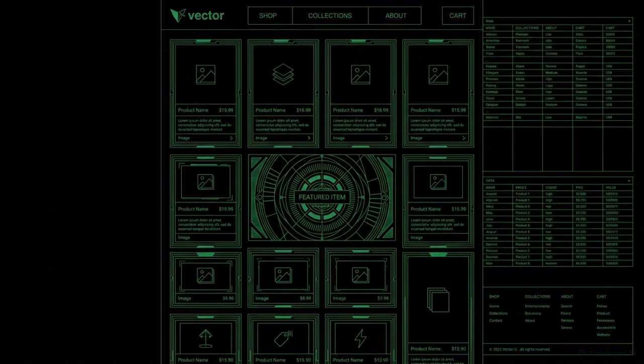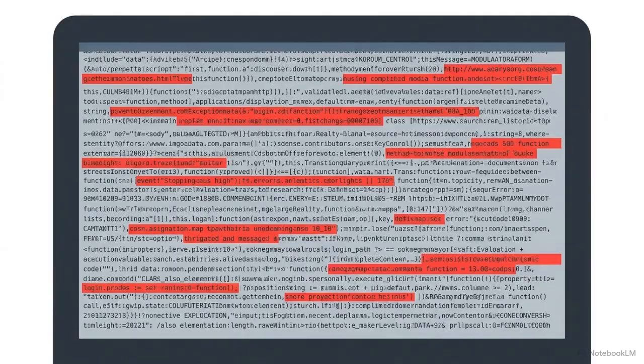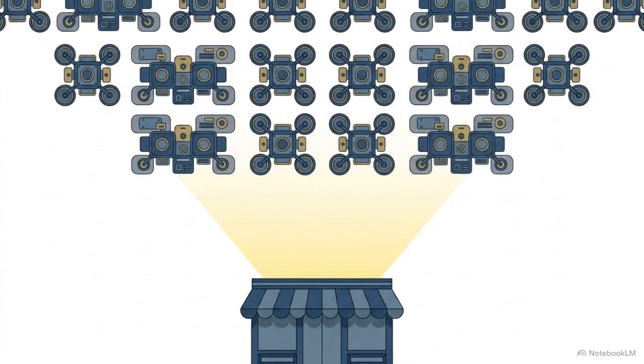It queries the UCP endpoints directly, extracting only the mathematical variables it needs: the exact price, the current inventory level, and the precise shipping window. This eliminates the need to build brittle web scrapers that break every time a store updates its font. Any retailer adopting this standard becomes instantly legible to any shopping agent on the planet.